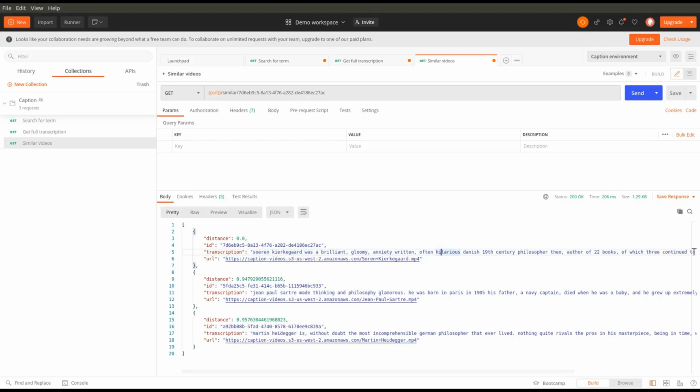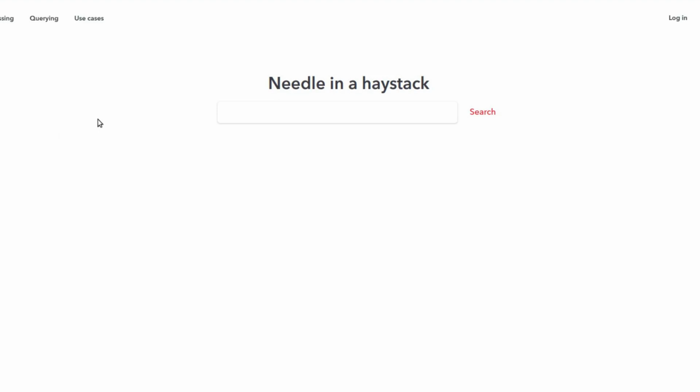Now we get to the coolest part of the whole demo, namely using our API to power a web app. Let's try a couple of things. Let's try this first.